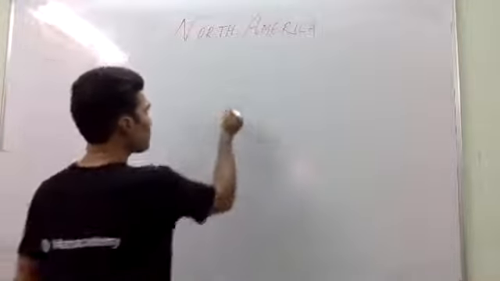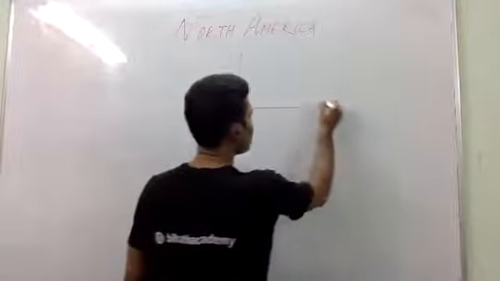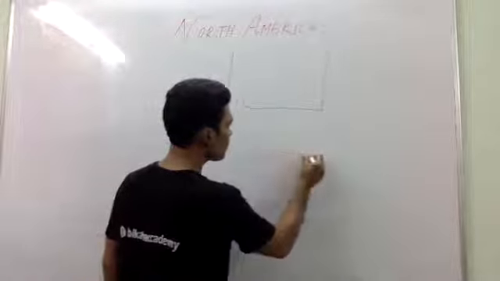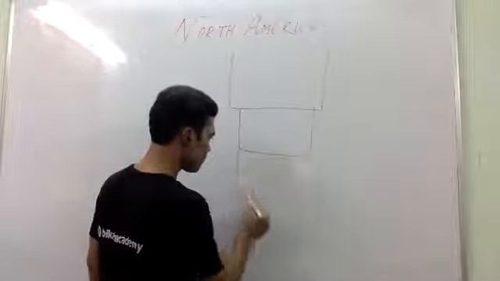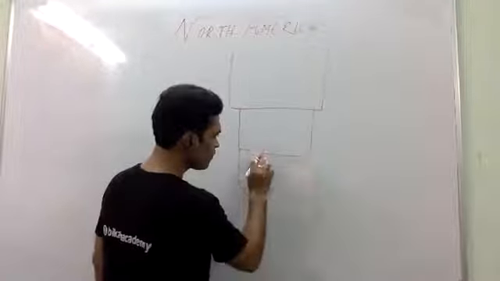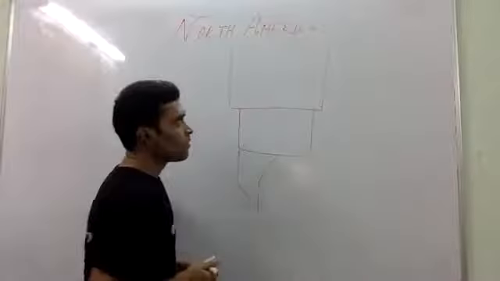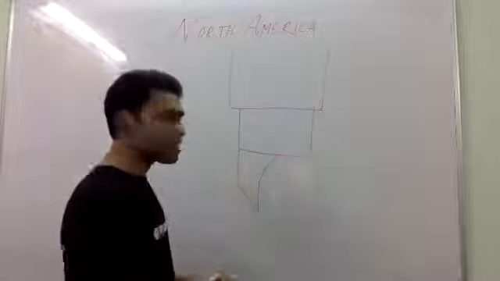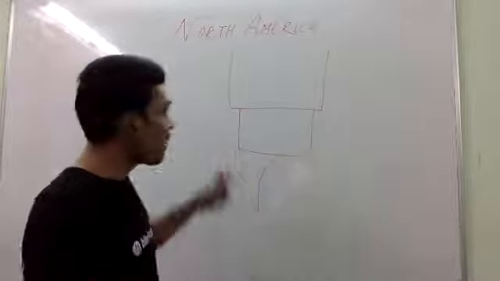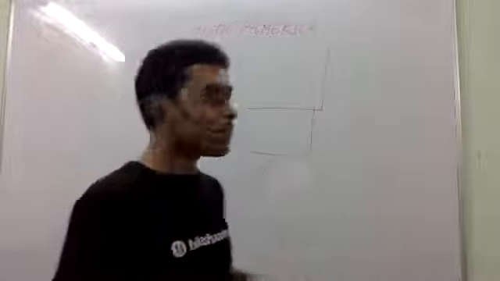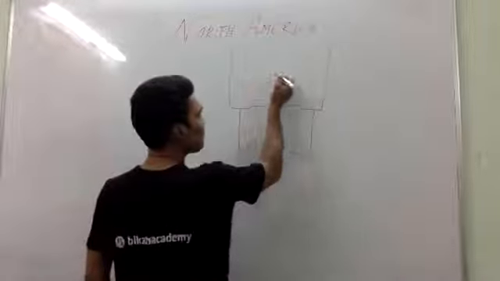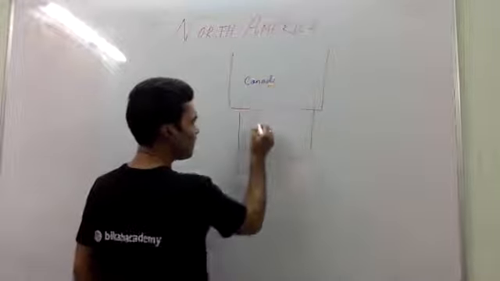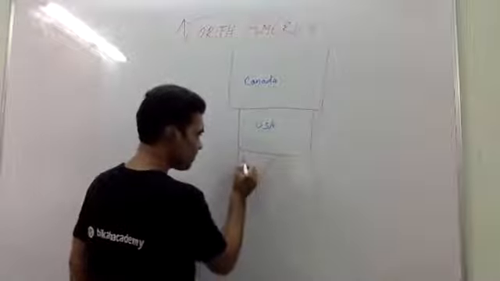You just see, I'll draw first of all. Suppose this is North America, right? Don't worry if it is not like that of the map. I will explain how to memorize those things. You just see, this is your Canada. And this is USA. And this one, Mexico.